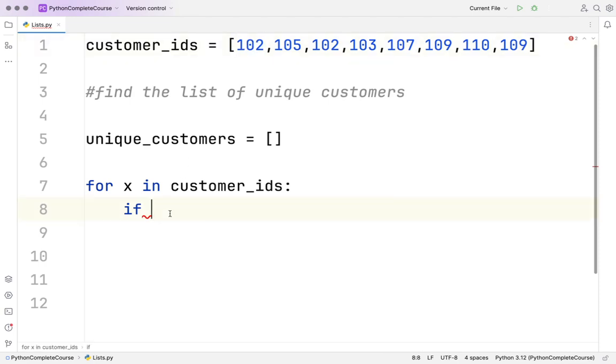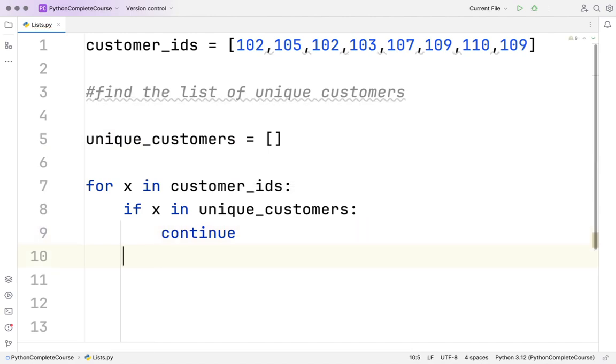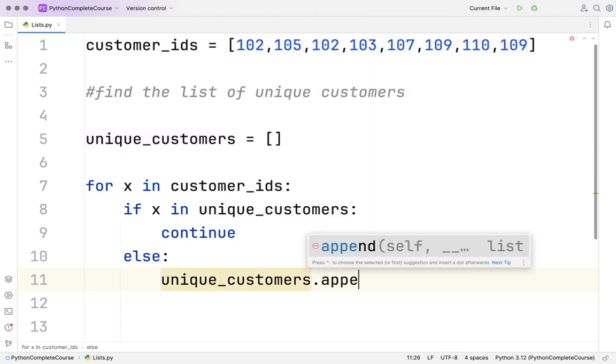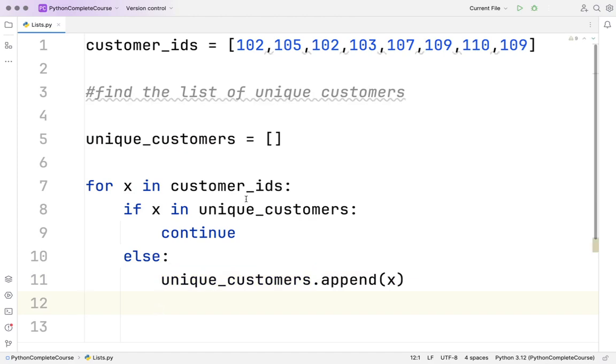Now, X would be 102 in the first case. If X in unique customers, if it is available as a part of this list, then that means this value is already added here. So continue. Do not worry, skip it, because I want everything to come once only. Else, unique customers dot append X.